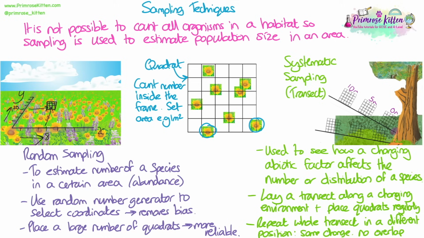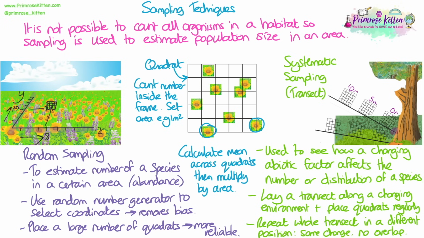You should repeat the whole transect in a different position. So as you can see here, we've got 2 of them. The change in the environment should be the same. So as we said, moving away from the tree and starting from the base of the same tree. But there should be no overlap of your quadrats, so you're not sampling the same area.